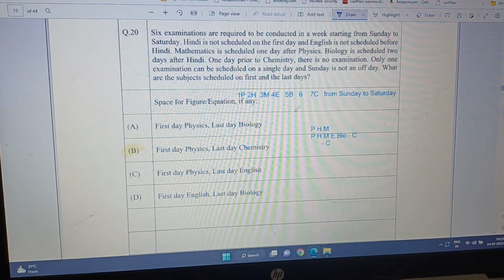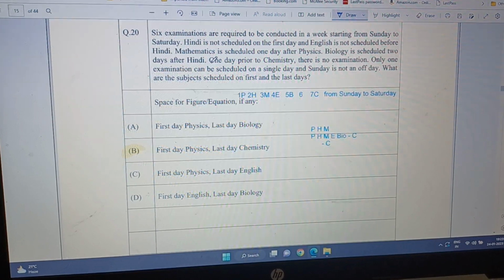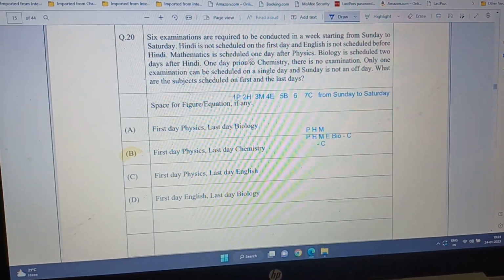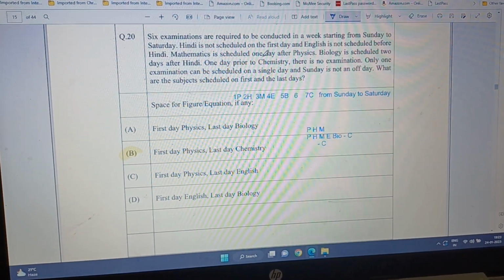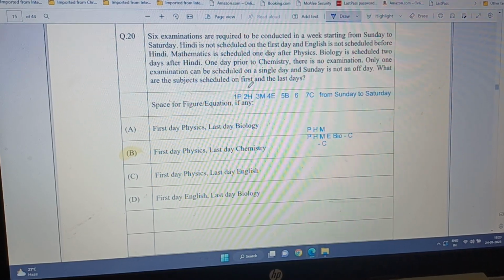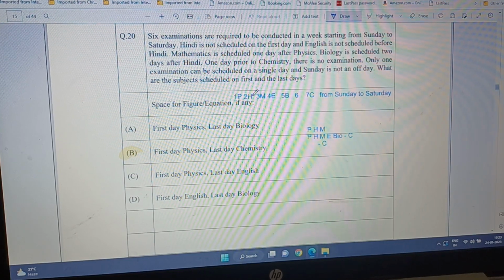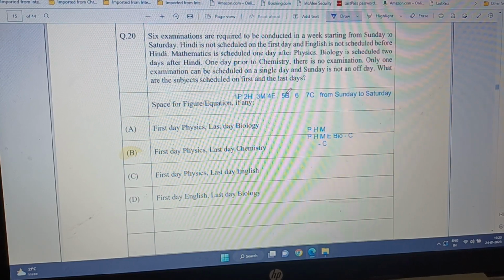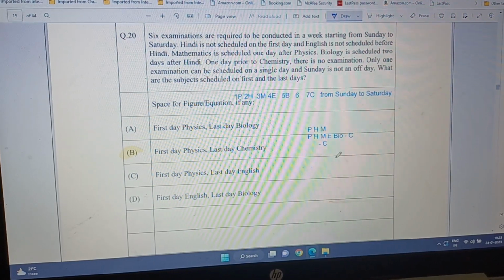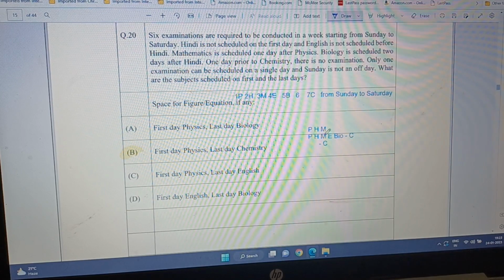So physics and mathematics, there must be one subject if the exam is held that day. Then biology is scheduled 2 days after Hindi. Since Hindi cannot be before this, biology needs to be 2 days after. So I put 2 gaps between Hindi and biology.